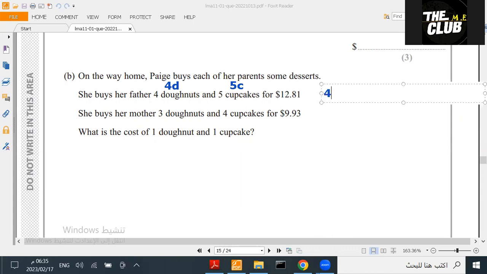So I'm going to say 4D plus 5C equals 12.81. That's the first equation.